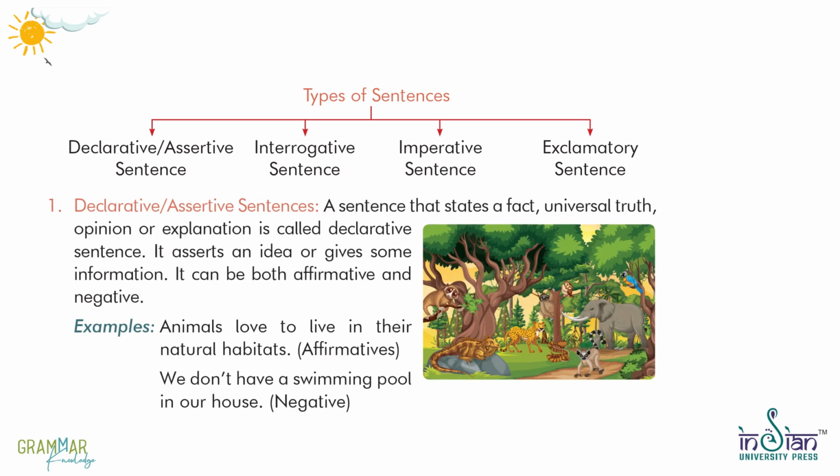1. Declarative or assertive sentences. A sentence that states a fact, universal truth, opinion or explanation is called a declarative sentence. It asserts an idea or gives some information. It can be both affirmative and negative. Examples: Animals love to live in their natural habitats. Affirmative. We don't have a swimming pool in our house. Negative.